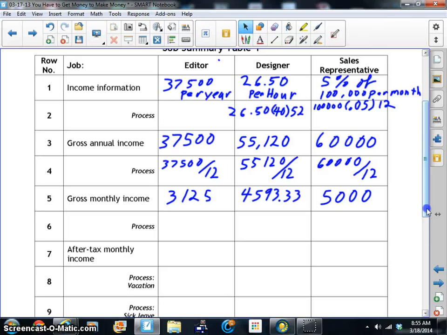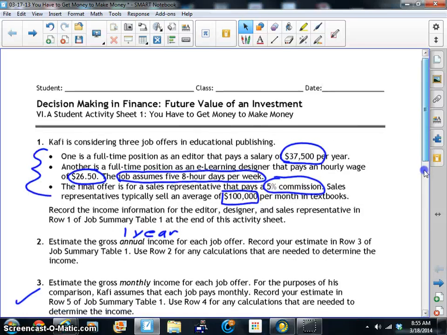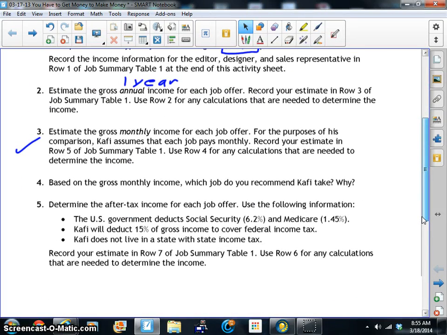Now, if we were to just look at these and assume that we have what we have, most people would automatically pick the sales representative job if they're just looking at money and think they can make those sales no matter what. The designer's still looking really good too, and the editor not so much. So let's take a look at what they want us to do. Based on the gross monthly income, which job would you recommend?